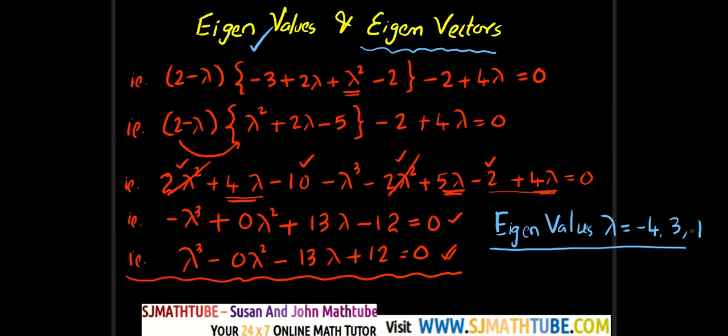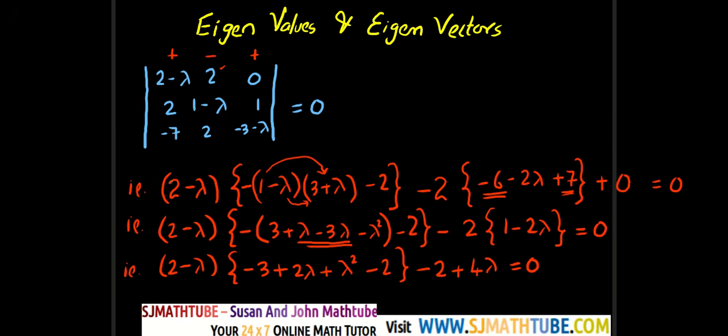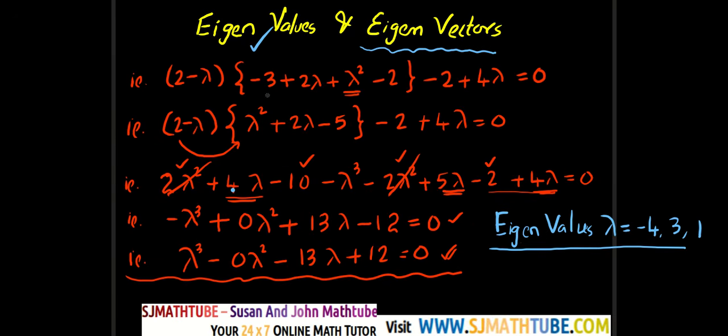Now look at this. In the next video, I'll give you a shortcut. Look at this. We wasted a lot of time doing this determinant expansion. But there is a shortcut which will give you the equation right away. So, did you note the eigenvalues? Lambda equal to minus 4, 3 and 1.